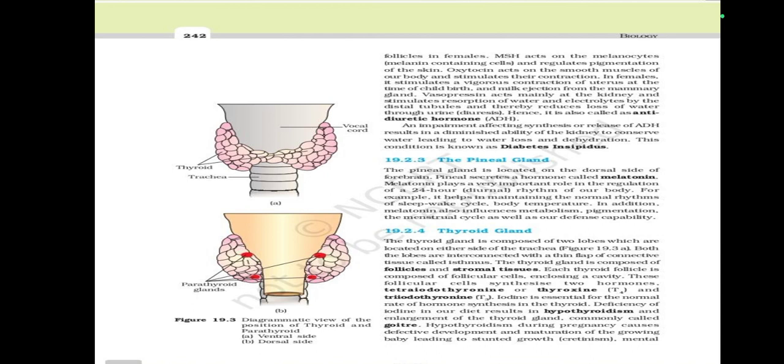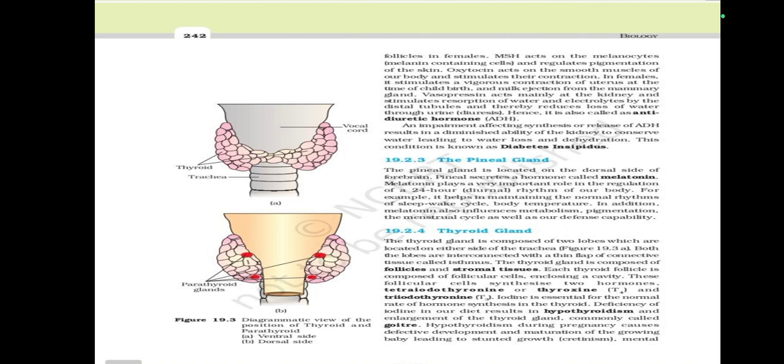The thyroid gland is composed of two lobes which are located on either side of the trachea, figure 19.3a. Both the lobes are interconnected with a thin flap of connective tissue called isthmus. The thyroid gland is composed of follicles and stromal tissues.